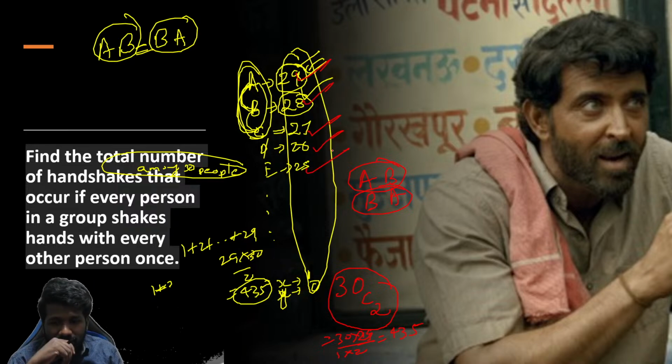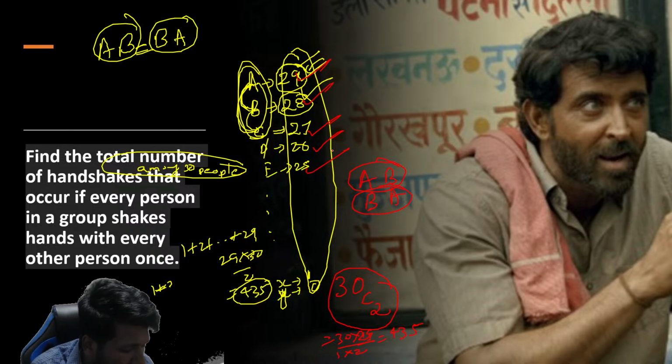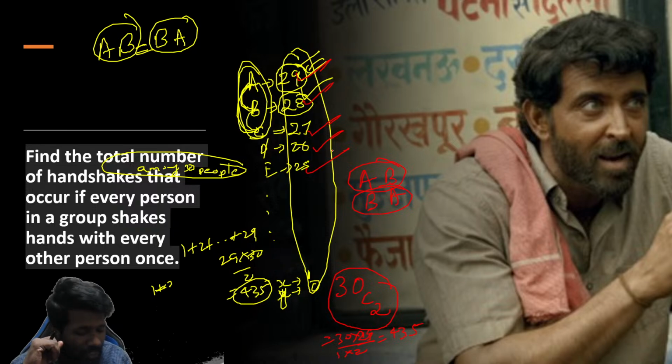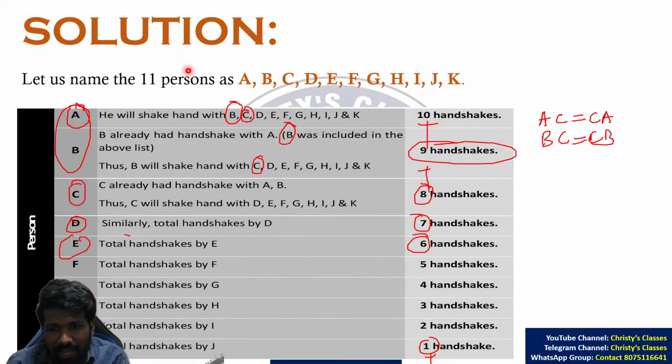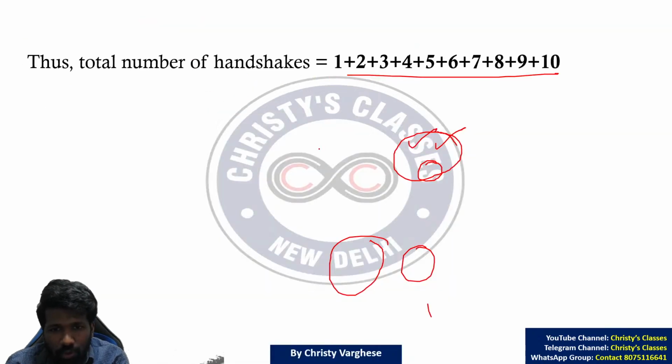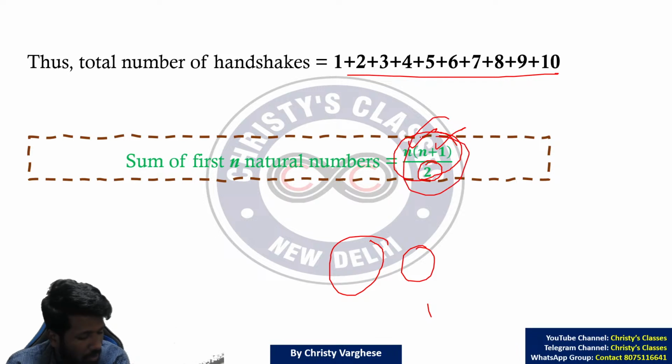That is the relevance of the combination formula. If you know this formula, you can do questions faster. If you don't know this formula also, you can do questions, but it will take time. Like this you have to do. Or maybe another formula you have to learn by heart.